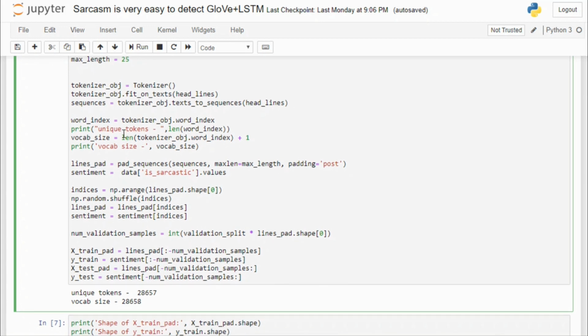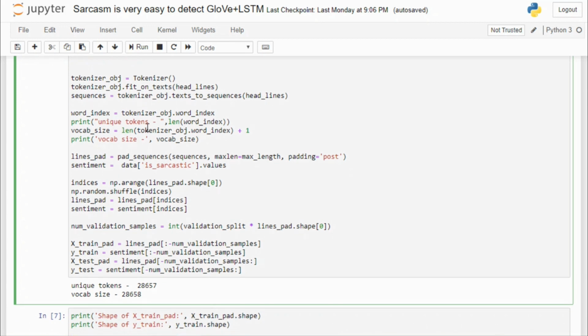The length of this word index will just be the number of unique tokens, and the vocabulary size will be 1 plus the unique tokens. Why? Suppose we give a new word to our model that is not present in our vocabulary, so it must be represented in some form, right? But if we use a vocab size of the known words only, then how can we associate a new number to that word? So for this purpose we have reserved one space that will represent the unknown word.